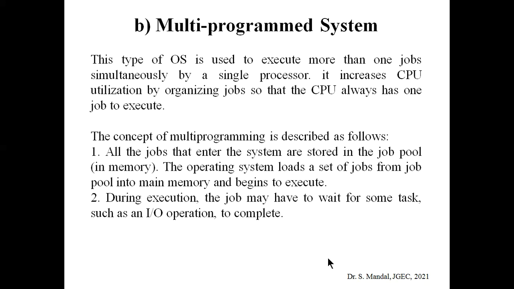Now the OS will load a set of jobs from the job pool into the main memory and begin to execute them. During execution, some jobs may have to wait for some tasks such as I/O operation to complete. As we already know, I/O operation is much slower, so obviously many jobs may have to wait for some tasks.